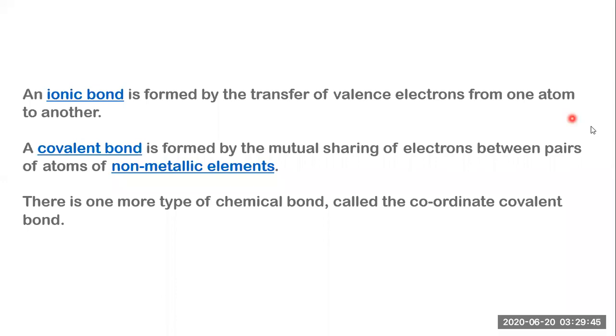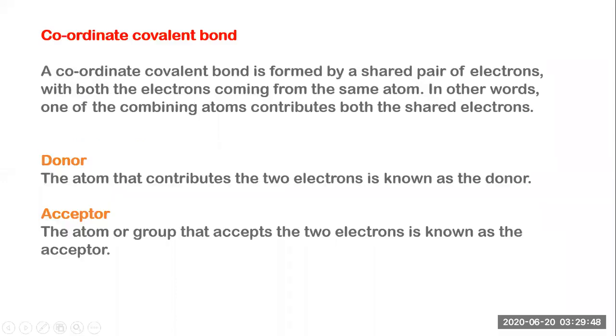So what is the coordinate covalent bond? See, the word coordinate and covalent bond, it's a combination of ionic and covalent. A coordinate covalent bond is formed by a shared pair of electrons. Again, sharing of a pair of electrons, that means covalent, with both of the electrons coming from the same atom. Have you got the point? When you talk about the sharing of electrons, that means a covalent bond. But here is a twist in this point: both electrons come from the same atom.